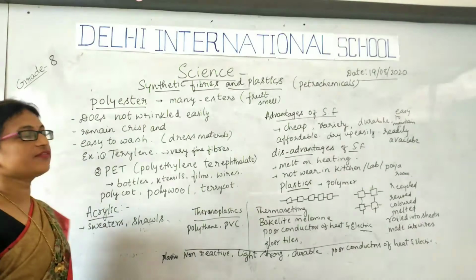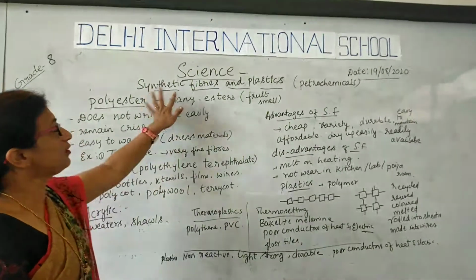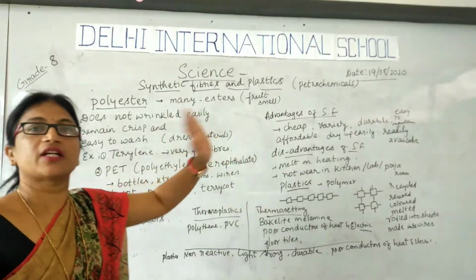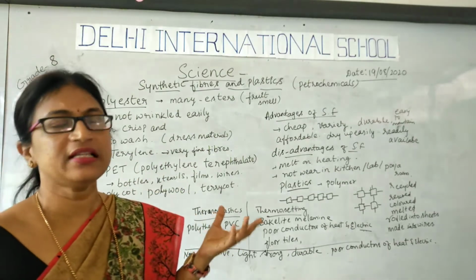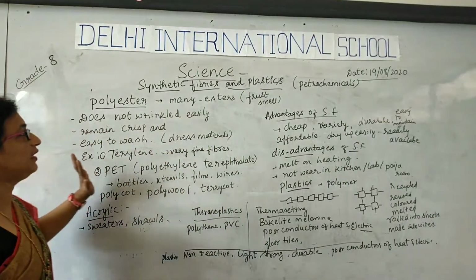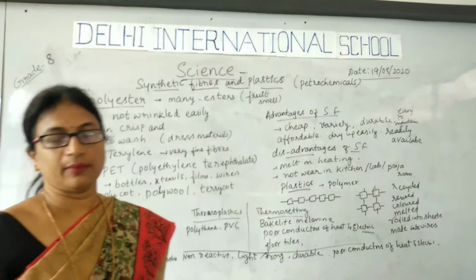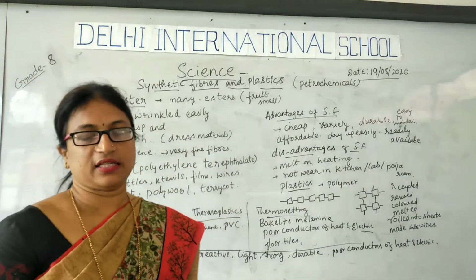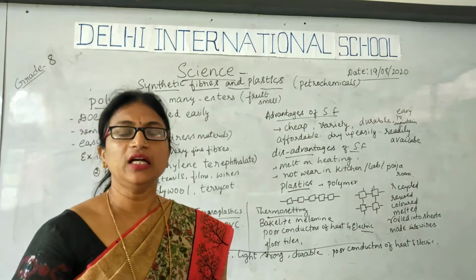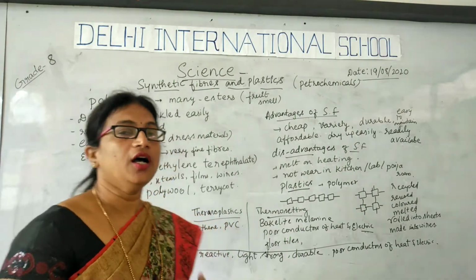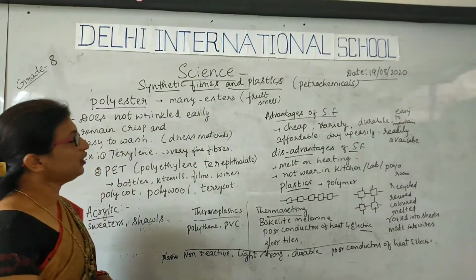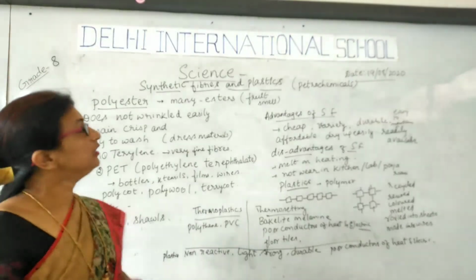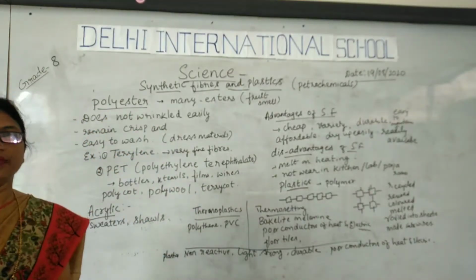In the last class we studied synthetic fibers. What are synthetic fibers? What are natural fibers? Their examples. Today we will see some of the other synthetic fibers such as polyester and acrylic, and other plastics. In the last class we dealt with nylon and rayon, isn't it? So today we will start with another synthetic fiber, that is polyester.